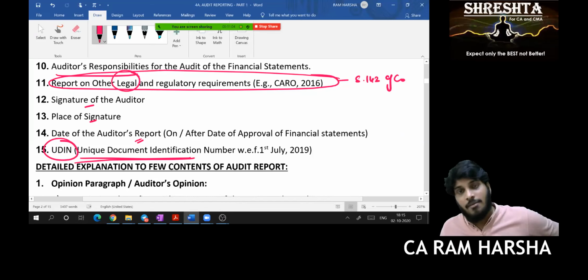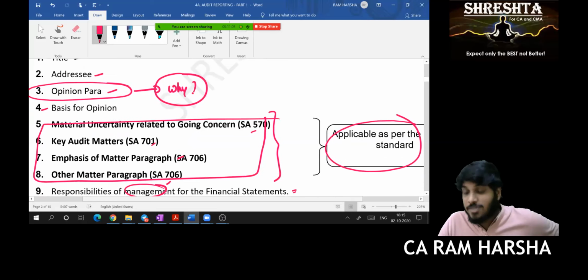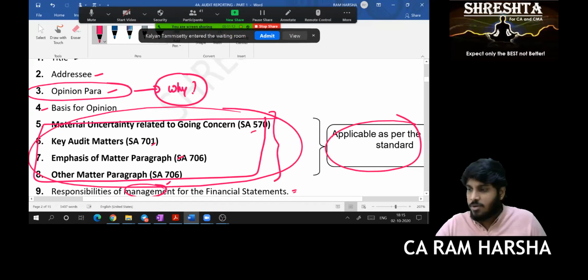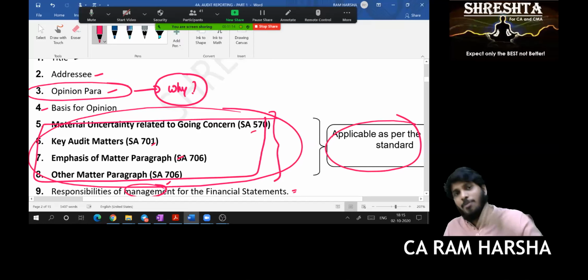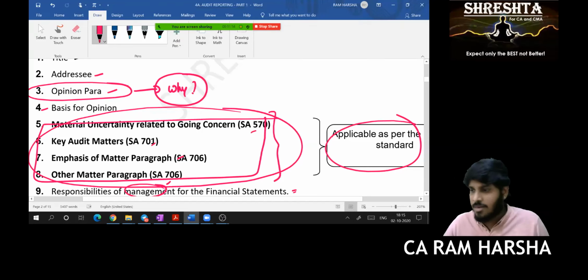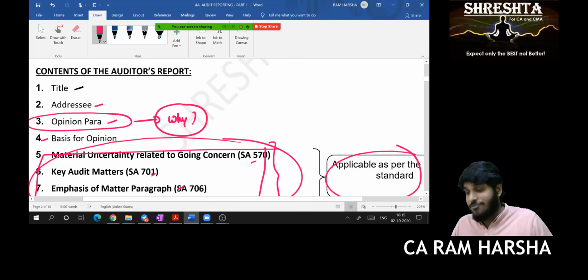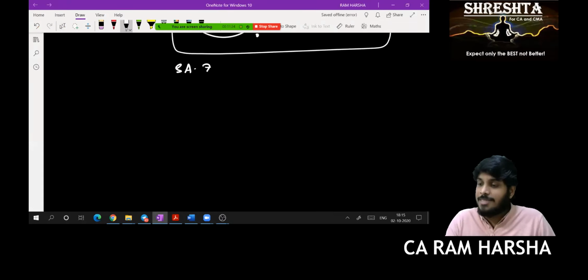You didn't. I'll tell you all that. Totally, I can say there are 15 contents of audit report, out of which 4 are variable. They may or may not, depending upon the scenario. Now, what is the first content of audit report? By the way, first we are going to discuss SA 700.